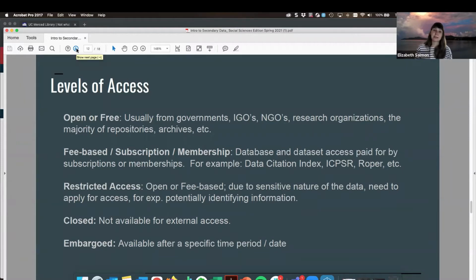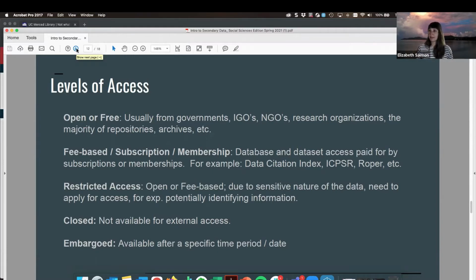Now, I also wanted to mention that with all of these different levels of access that you may encounter when using data search tools or repositories, you may also be prompted to create an account within that repository in order to access downloadable files.